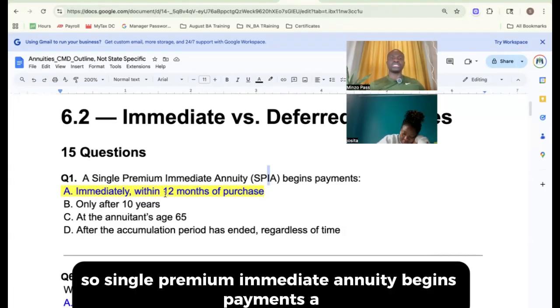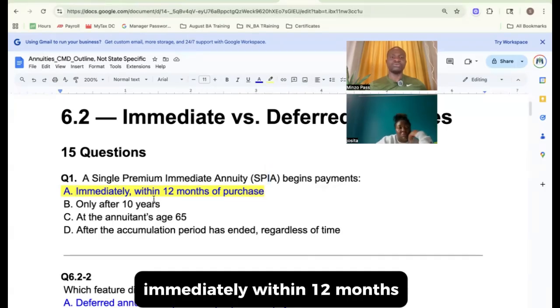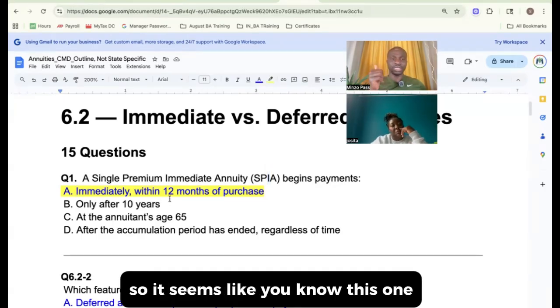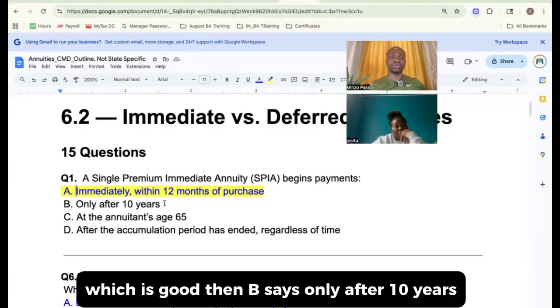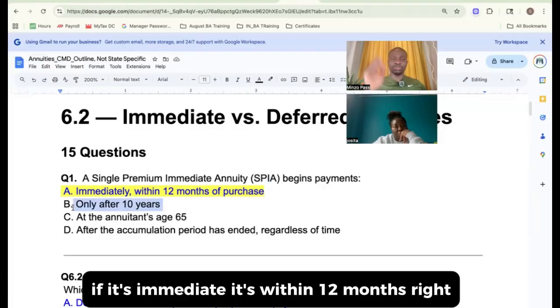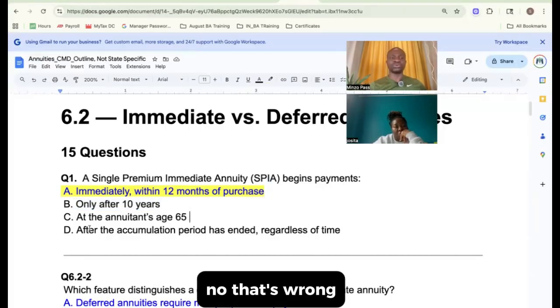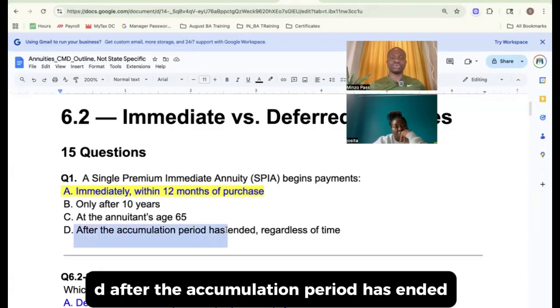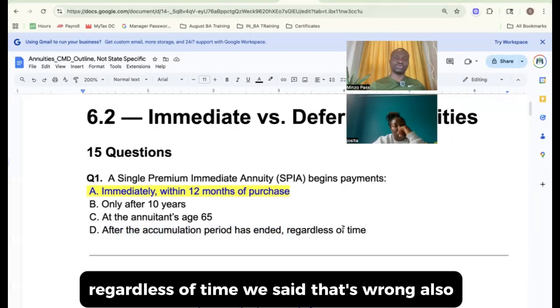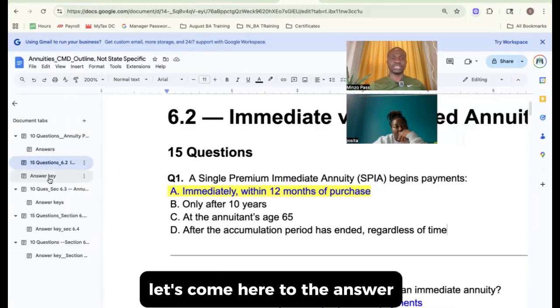Okay. So a single premium immediate annuity begins payments, well, you got this one right? Immediately, within 12 months. So it seems like you know this one, which is good. Then B says only after 10 years. No, false. We say within 12. If it's immediate, it's within 12 months, right? C says at annuitant's age 65. No, that's wrong. D, after the accumulation period has ended regardless of time. We said that's wrong also. So let's come here to the answer.